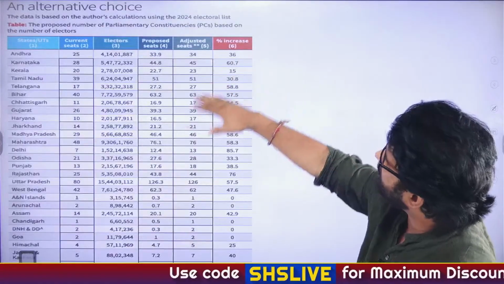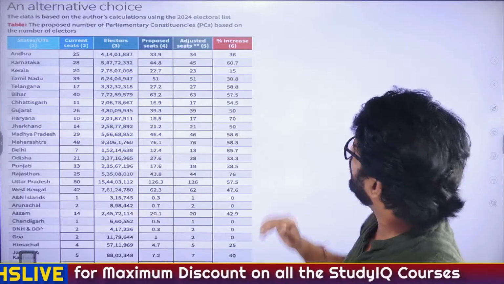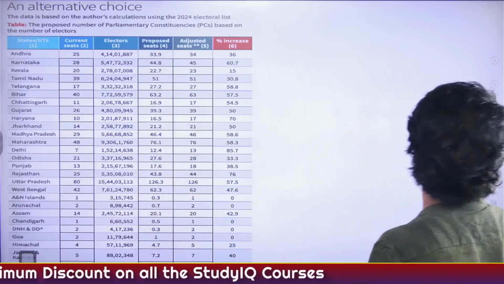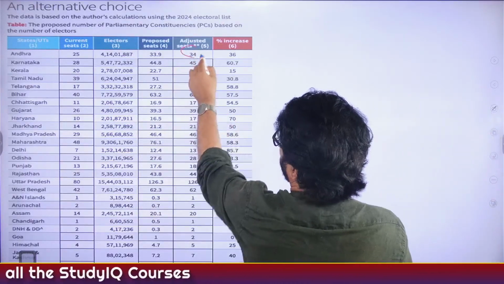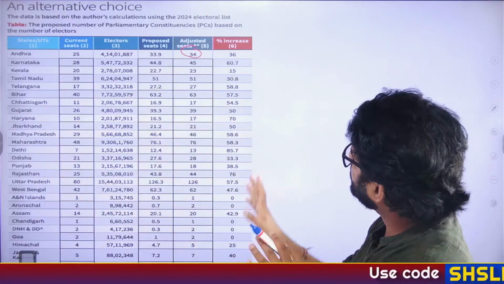And this is the chart which has been given by this author. Andhra currently has 25 seats and the adjusted seats will be 34 based on the electoral criterion rather than the population criterion. In the same way they have given the other states, and the percentage increase is shown.